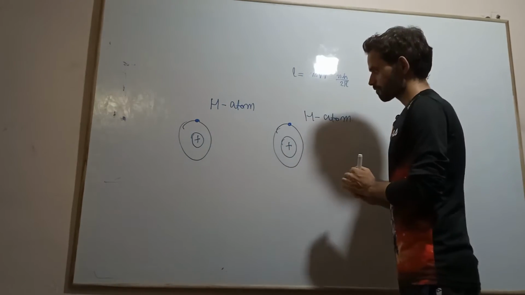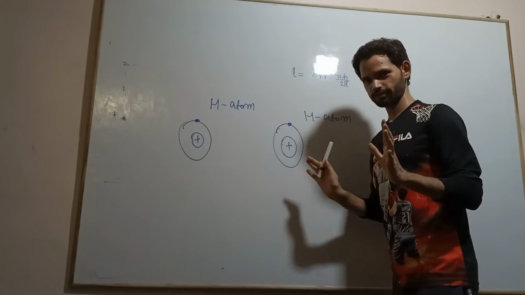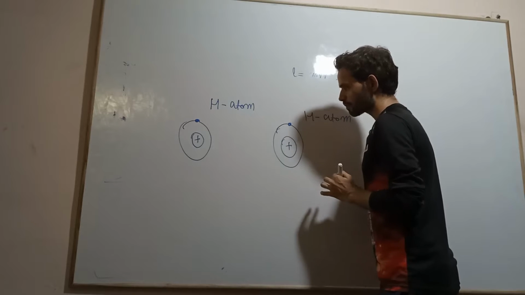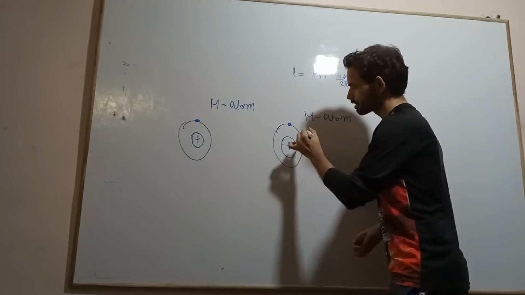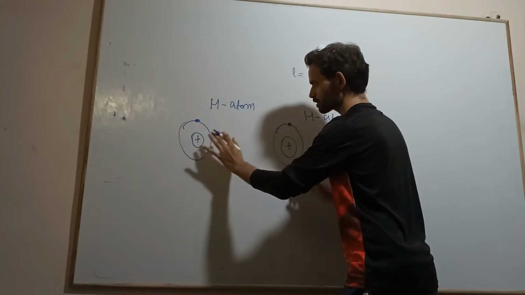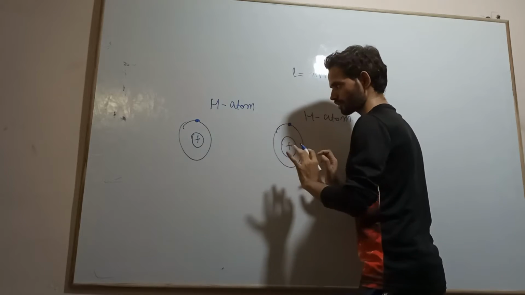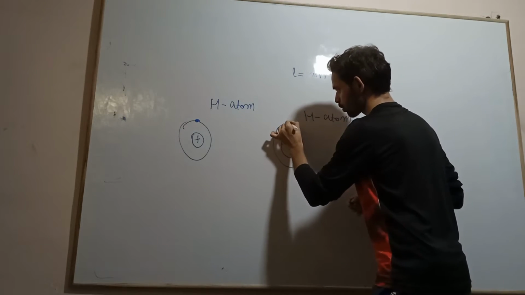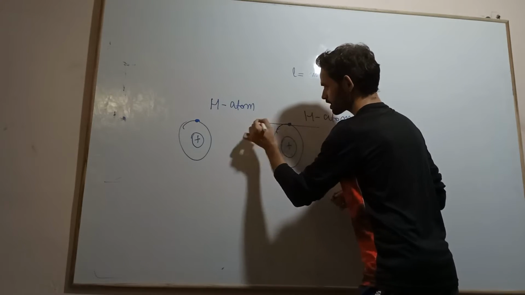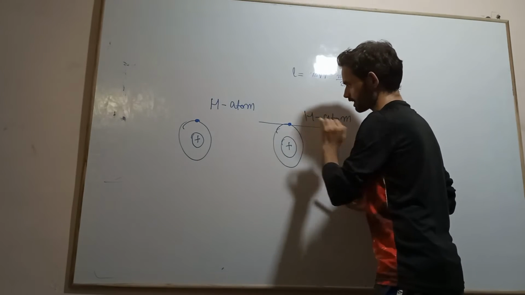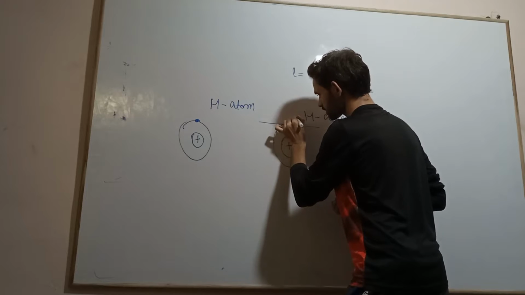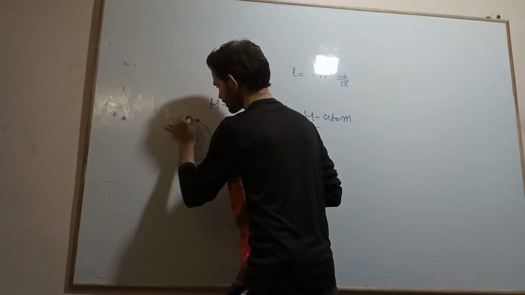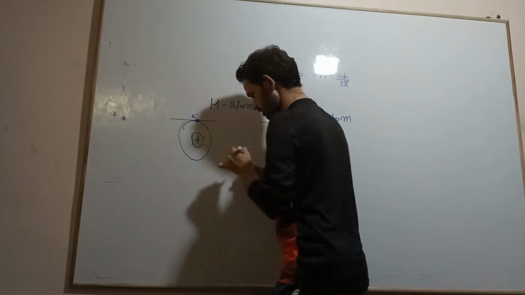Now see here, when we are going to form the solid or crystal, what happens? When these atoms are very far away, these electrons individually have their own discrete energy levels. This electron has its own discrete energy level, and this electron also has its own discrete energy level.